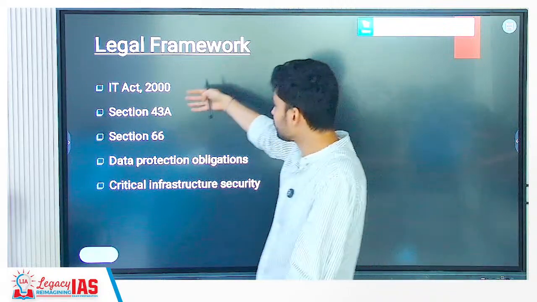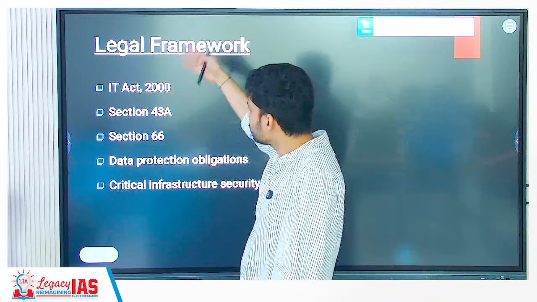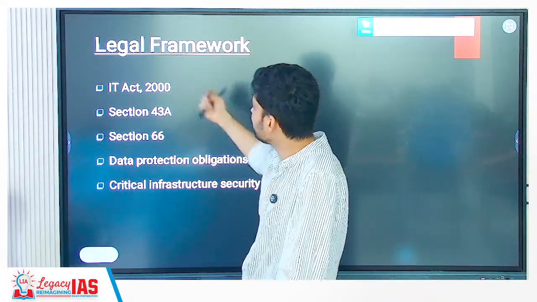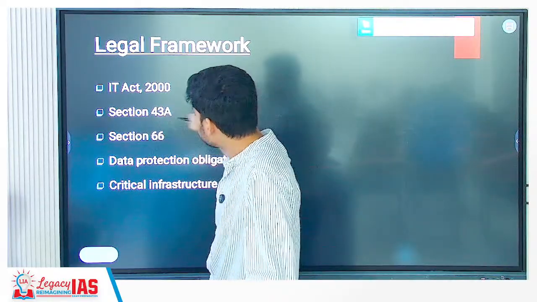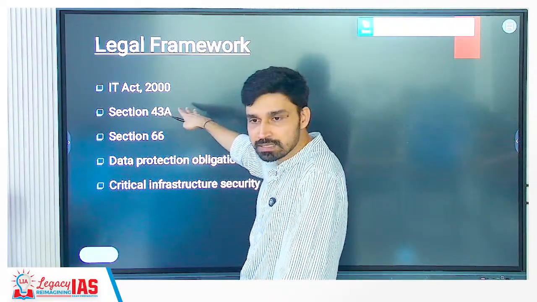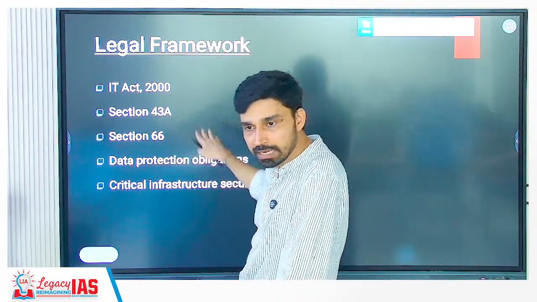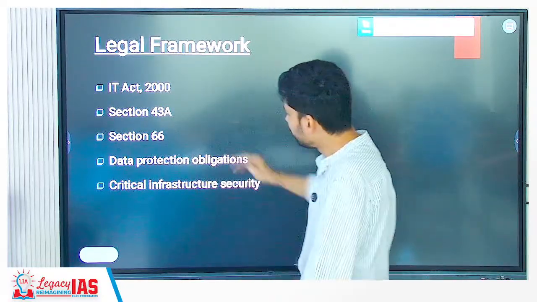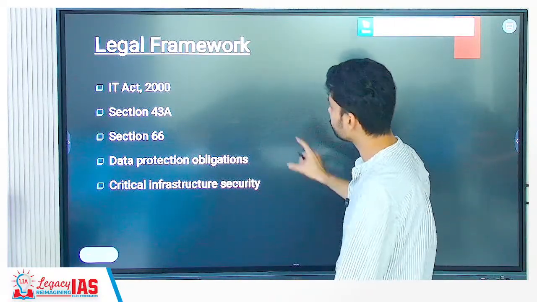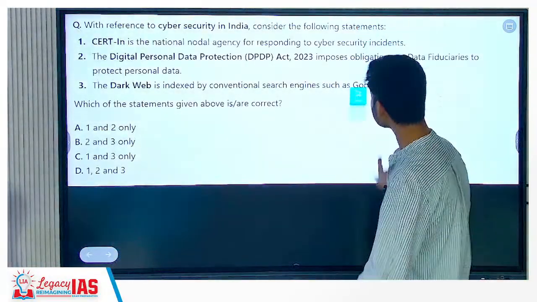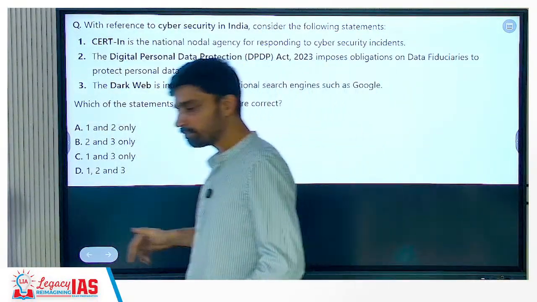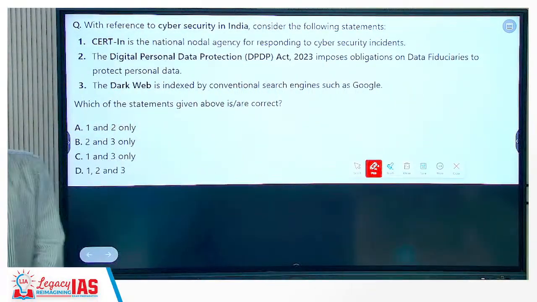Plus, all these we have discussed. The IT Act, that is a major framework. 2000 was when it was brought in. 2008 was when a major amendment was made. Section 43, Section 66, we have already discussed. Certain sectoral CERTs, NCIIPC, I4C and all this, they were created under it. Data protection obligation, critical infrastructure security, NCIIPC, right? So we have already discussed in class. We'll discuss those also in classes. Okay? So that is the static part.